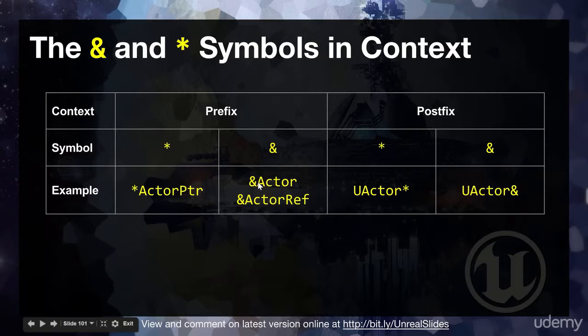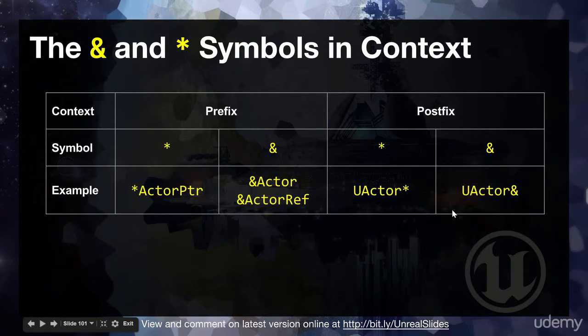The next one, now note you can do it on an object like an actor itself or on an actor reference. It doesn't matter. You can use the address of operator. So you can say, what is the address of this actor? We've got an actor here, where's it stored? Or if you've got an actor reference, you can do exactly the same thing. I've got an actor reference, what's the memory address? You don't do it very often, but you might want to assign it to a pointer, for example.